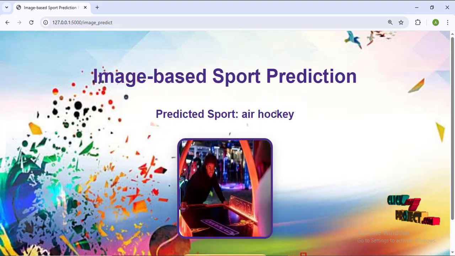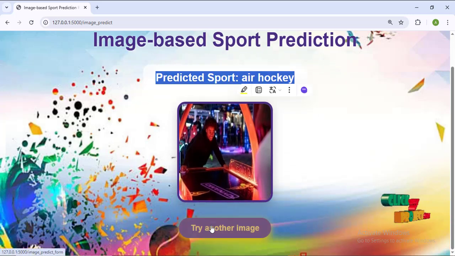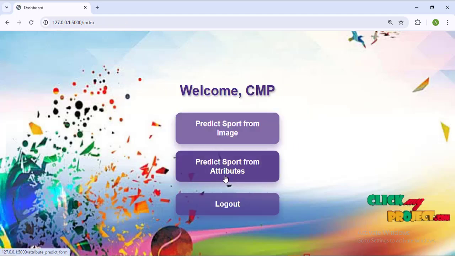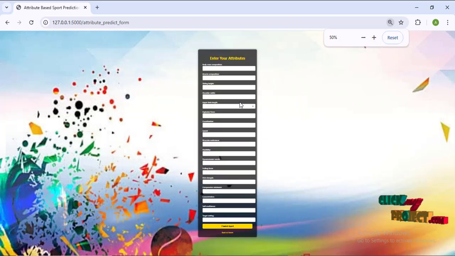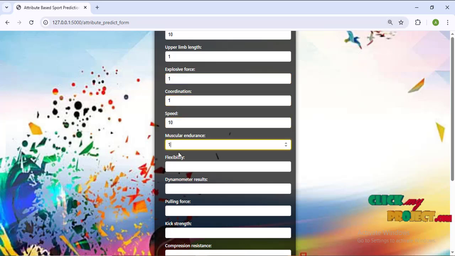So the hierarchy is detected. If you want to see some more images, come back again. You go back to the previous part. If you select the attribute option, we enter the details: the muscle rate, the shoulder rate, coordination, speed, squat, and product.